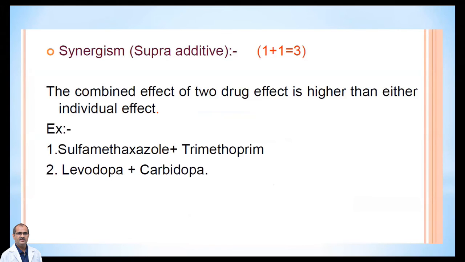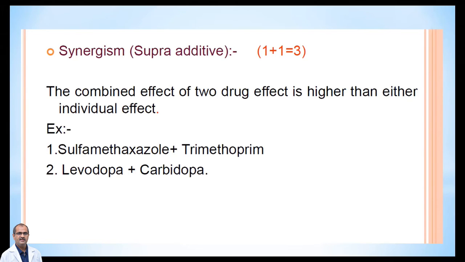Synergism is also known as supra-additive activity, and here 1 plus 1 is equal to 3, or more than 2. Usually it will be more than 2. The combined effect of two drugs is higher here than the individual effect. Whenever you combine sulfamethoxazole plus trimethoprim, an antibacterial agent, it's also known as cotrimoxazole.